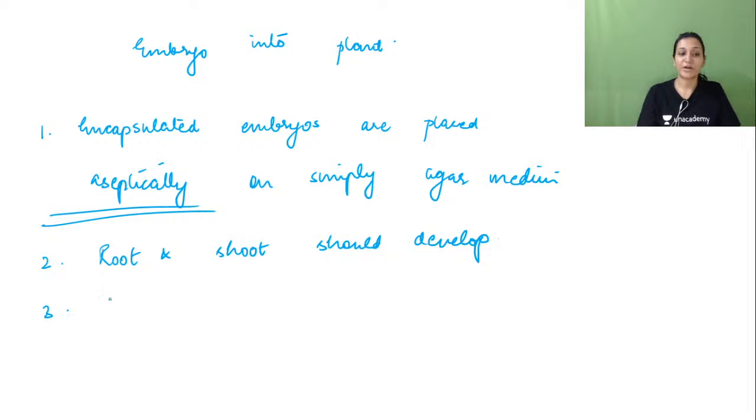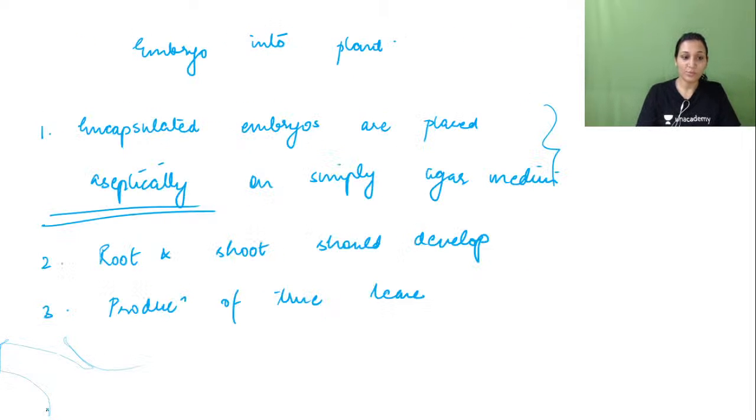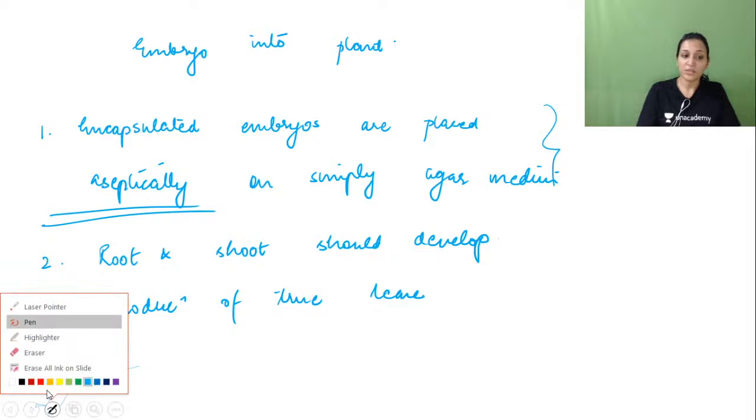After that, production of true leaves should occur. So this is the way how an embryo is changed into a plant, right? But if you are saying this, there is one more thing which occurs in the normal